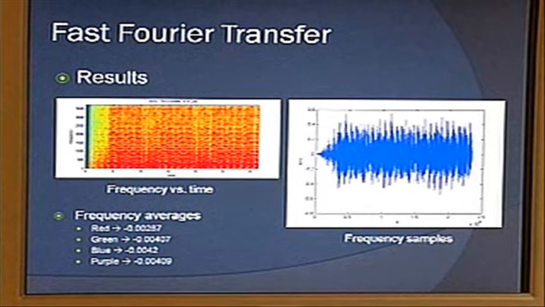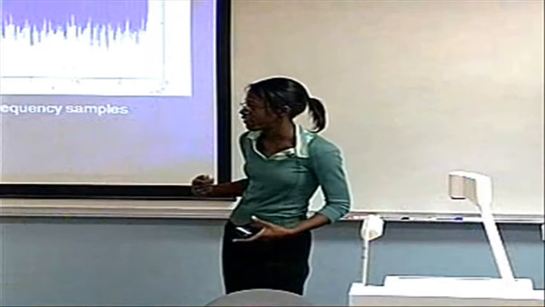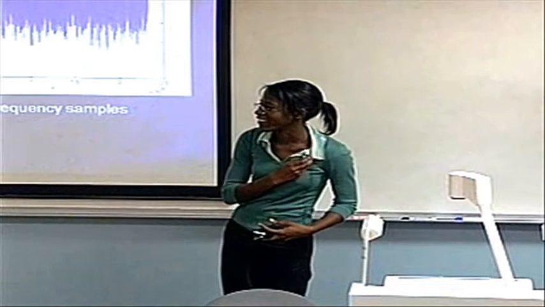From Excel, we're able to average out into 4 different sections. The highest frequency received a color of red, the second one green, blue, and purple. That's where we are able to do our Fourier transform from MATLAB and then transport that file into a PBasic code that David will discuss mostly about in the next couple of slides.